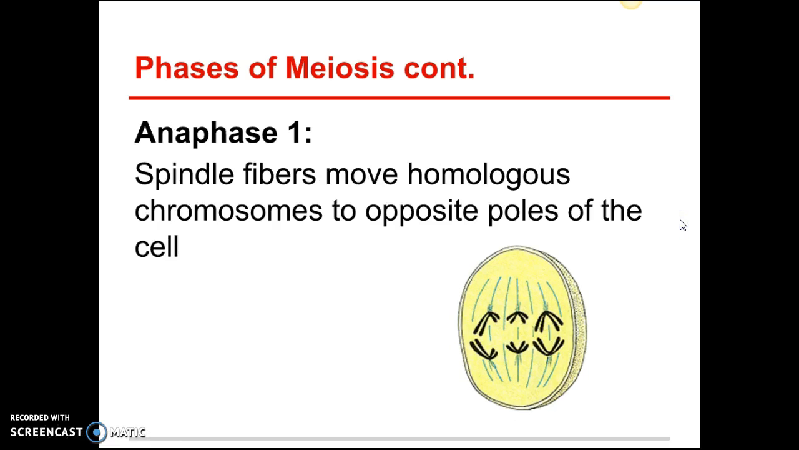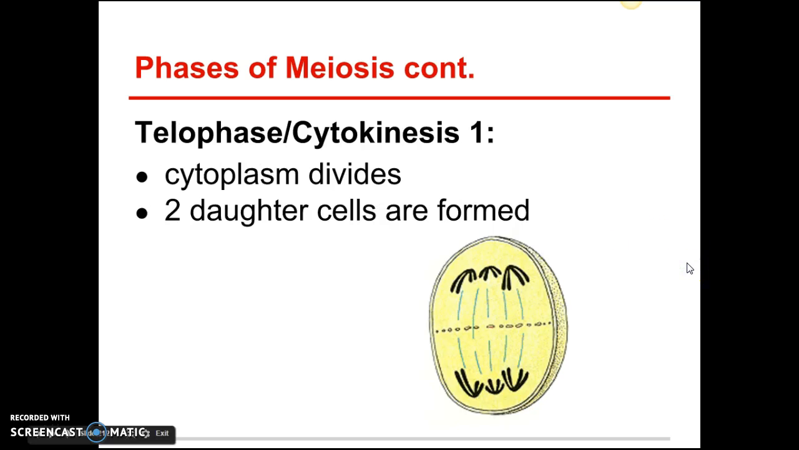Anaphase 1, same as in mitosis. We just have more chromosomes in that 1 cell. Spindle fibers grabbing onto those chromosomes and separating them, moving them to opposite poles. And then last but not least, telophase and cytokinesis 1. So this is where we get down to 2 daughter cells. Are we done yet? No, because in meiosis, we've got to make 4 daughter cells. So we're going to go right back to prophase again, and we're going to divide the 2 into 4.